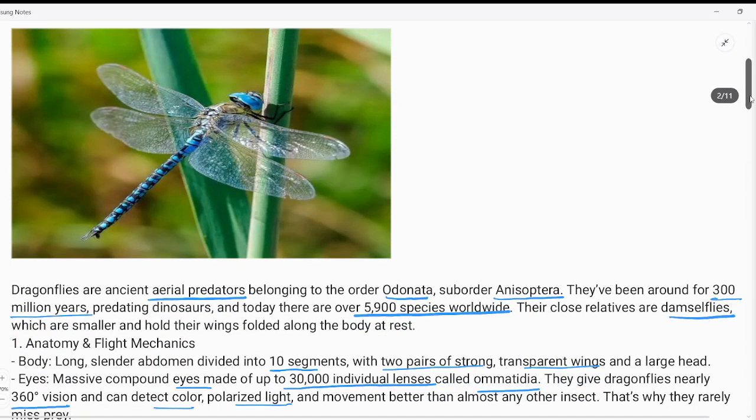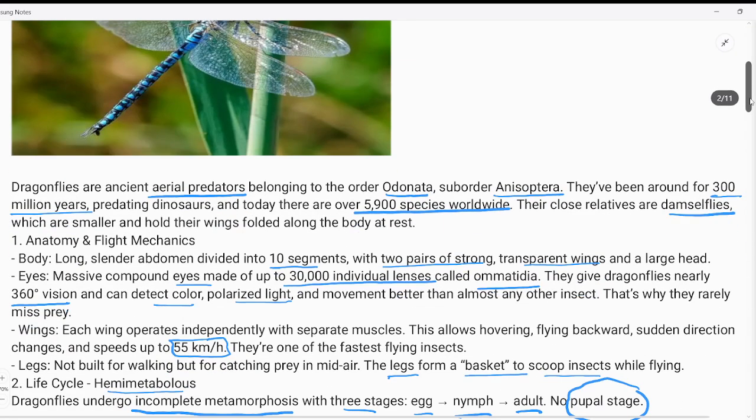So the very first one, look at the photograph. It is one of the lovely photographs I have put in here, and this is the photograph of dragonflies. I already highlighted the important stuff. You can take a screenshot because I'm not going to read all of it, but I'm going to read a couple of the important points. So these dragonflies are aerial predators. They are of order Odonata, suborder Anisoptera, and have existed for 300 million years.